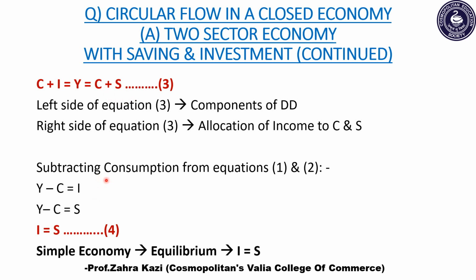Now if we subtract consumption, why are we subtracting consumption? Because consumption is common in equation 1 and 2. So if we subtract consumption from equation 1 and 2, we will get Y minus C is equal to I. Further, Y minus C is equal to S. That is, I is equal to S. That forms our equation 4. So equation 4 shows that a simple economy is always in equilibrium when I is equal to S, that is investment is equal to saving.